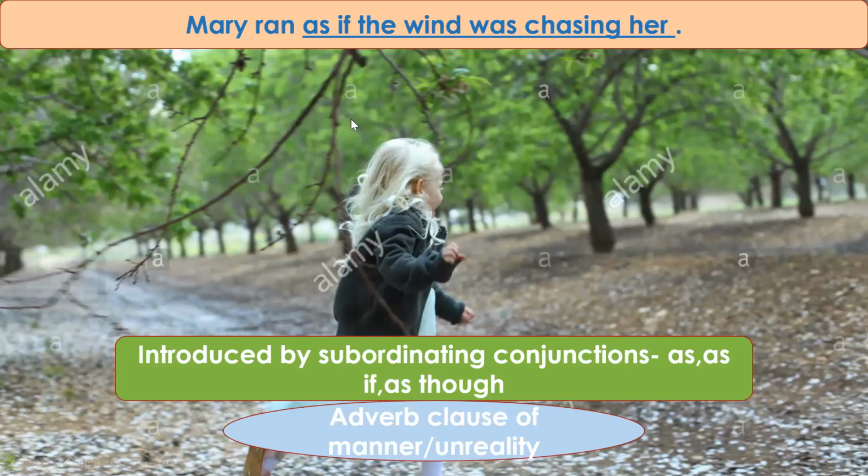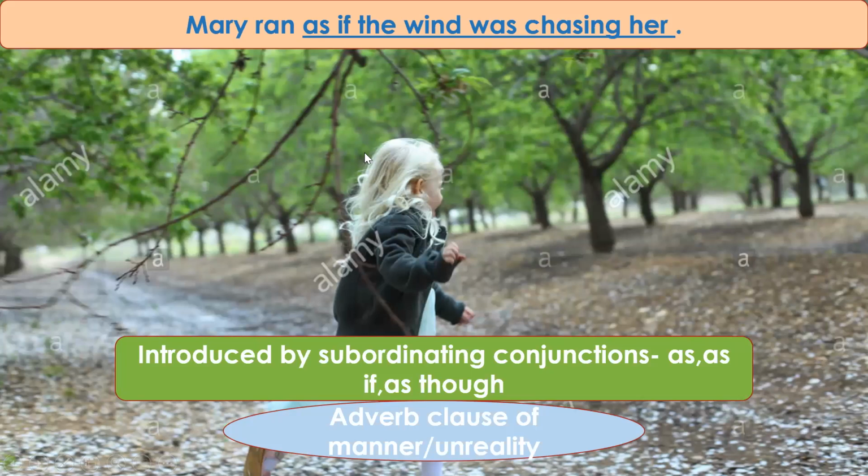Okay, how did Mary run? Mary ran as if the wind was chasing her. So let us come to the two clauses in this sentence. Mary ran. Mary is the subject. Ran is the finite verb. It makes complete sense. It is an independent clause. We all know that this is an independent or principal clause. Now the next part of the sentence, the wind is the subject, was chasing is the finite verb, and then as if is a subordinating conjunction. We have done the subordinating conjunction as if also.